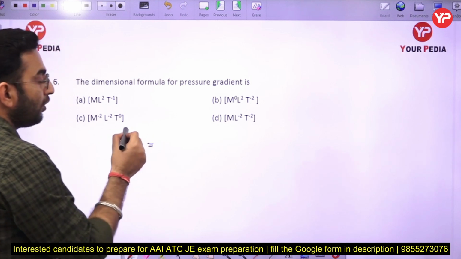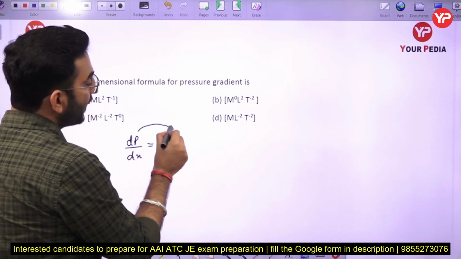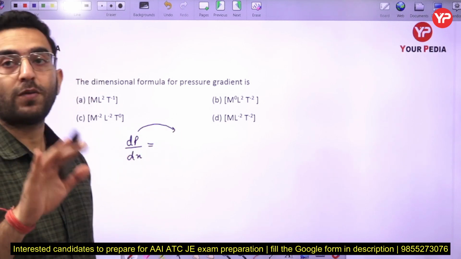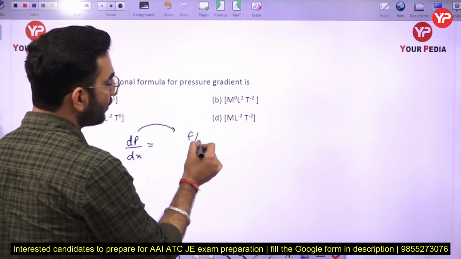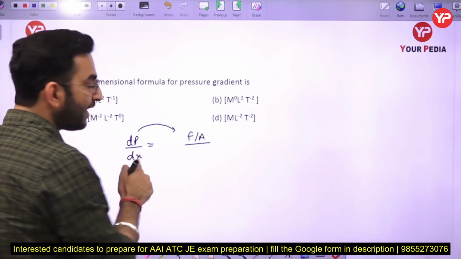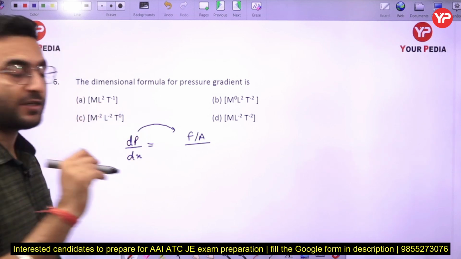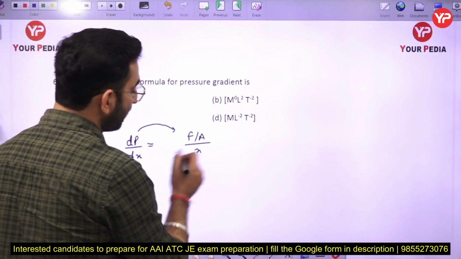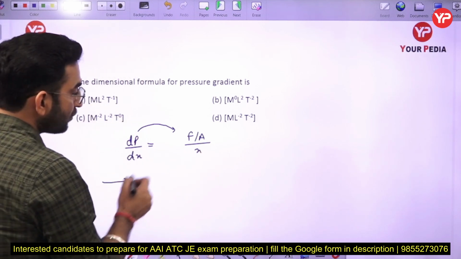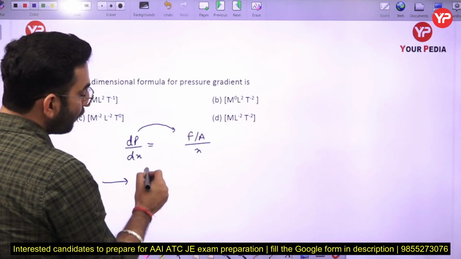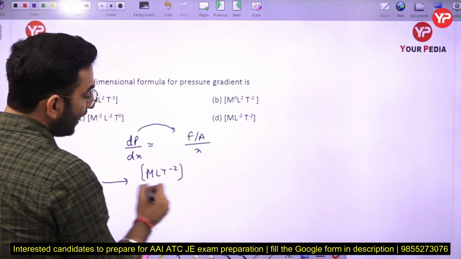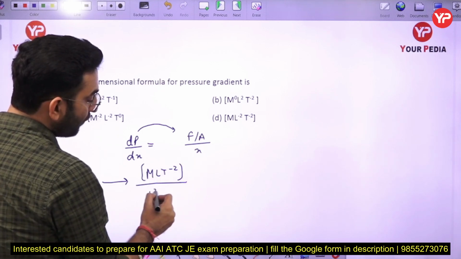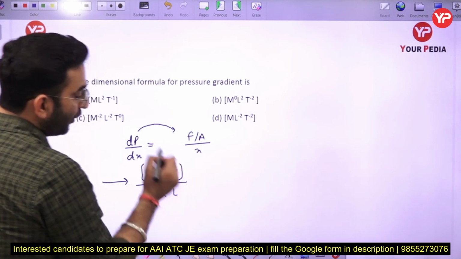Okay, so now in this case, what is the meaning of pressure? Pressure is defined as the normal force per unit area. So I can say the pressure has a unit of force per unit area, and dx is representing the displacement here, so I can write it as x here. So if I put the values of the units, F has a unit of MLT^-2, area has a unit of L^2, and x has a unit of L here.